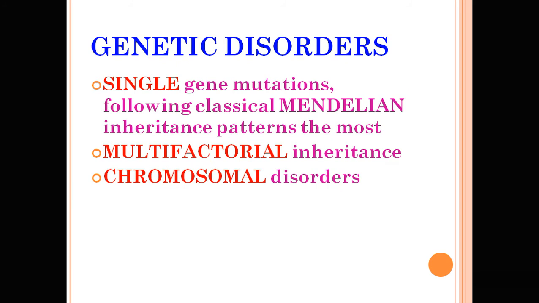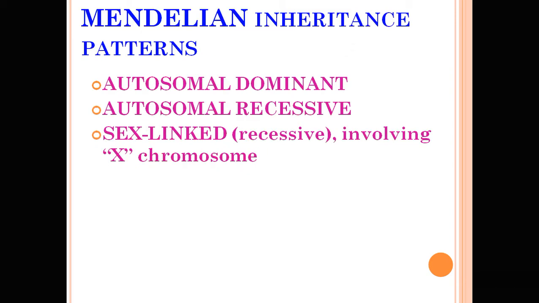Some genetic disorders involve a single gene mutation following the classical Mendelian inheritance pattern, and some show multifactorial inheritance, and some are chromosomal disorders. Now we discuss some autosomal dominant, autosomal recessive and sex-linked recessive disorders involving the X chromosome. This pattern of inheritance is called the Mendelian type of inheritance.